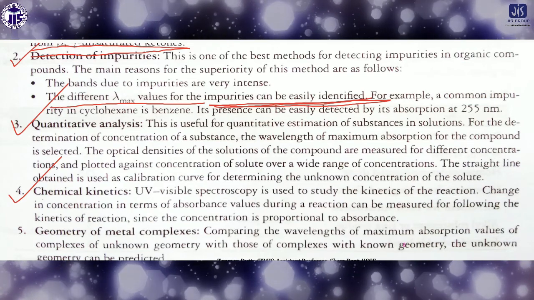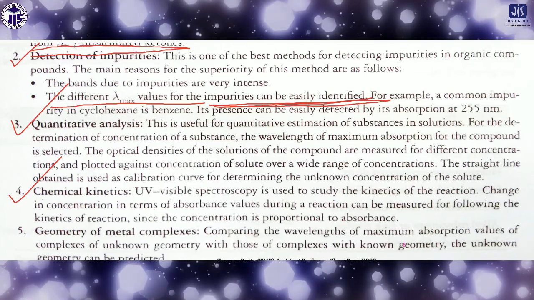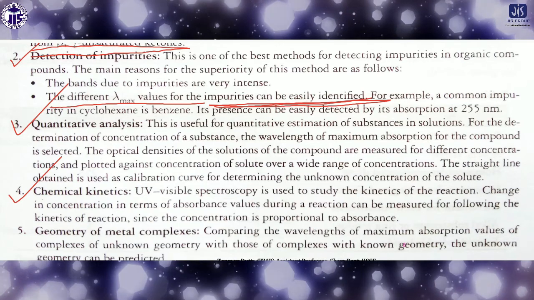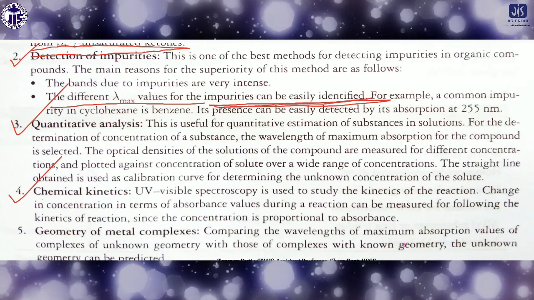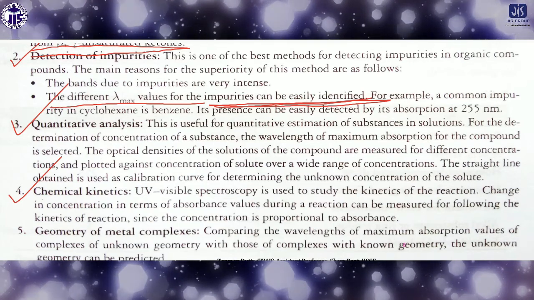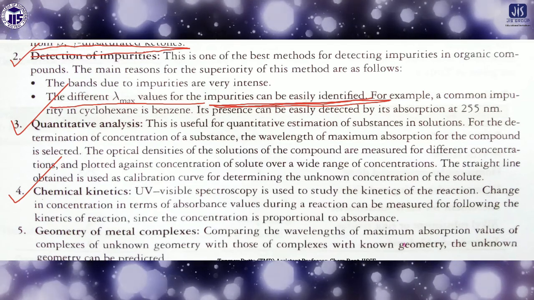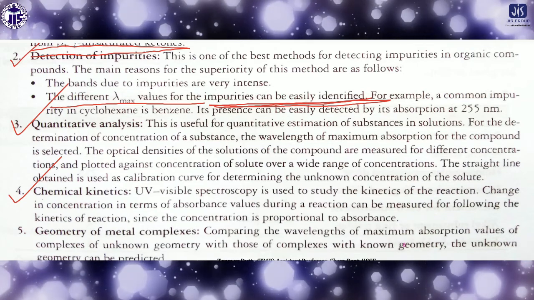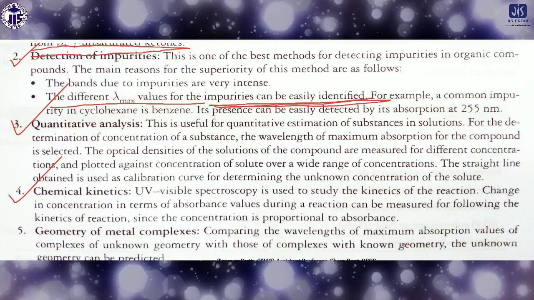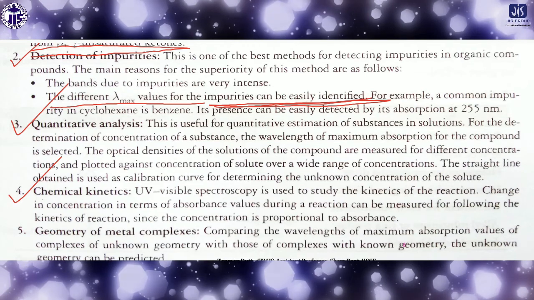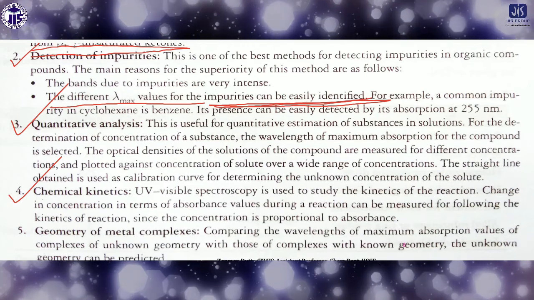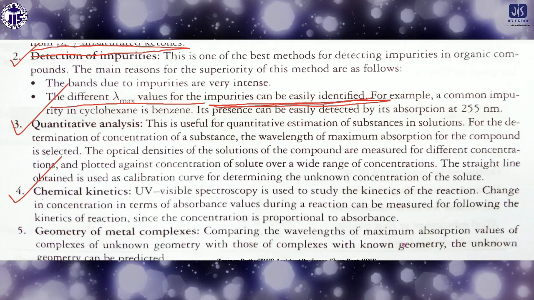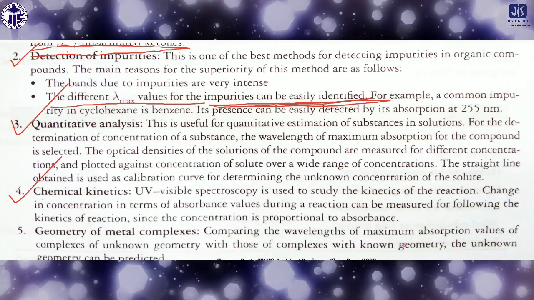But with time, when the product is produced gradually, you will get some peaks of the product. Then when more and more product is generated, the concentration of the product will increase, and I told you that absorbance will increase. If absorbance increases, the peak will be sharper and the peak height will be more. The opposite applies for the reactant. With time the concentration of the reactant will decrease, so the peak height will decrease. In this way, we can determine the kinetics of the sample.